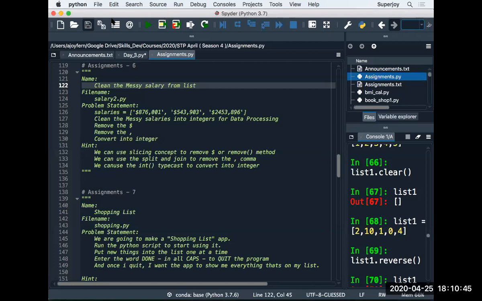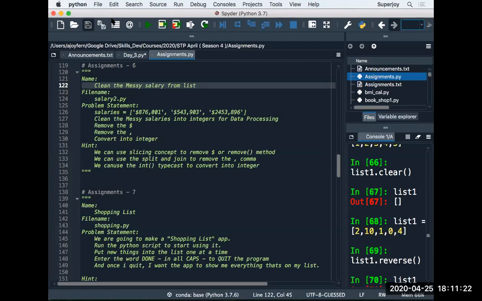You need to write a for loop, process each and every salary, and create another list by the name of salaries2 after cleaning your salary. This is the small assignment you need to do in assignment number 6. Hope assignment number 6 is clear to everybody. It's a very easy one.